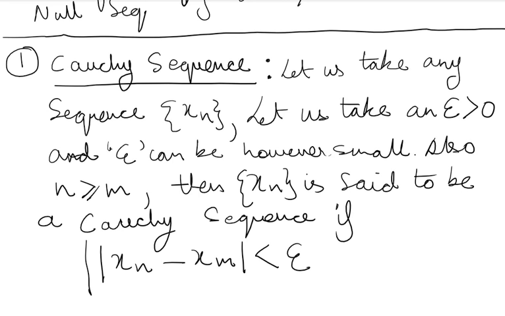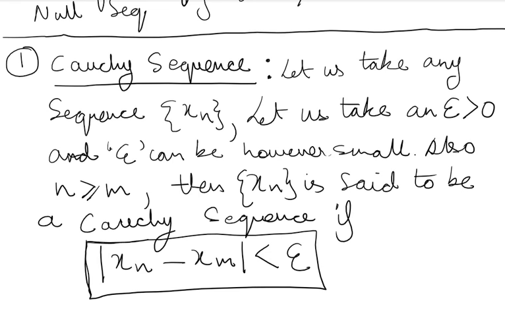Okay, very important to understand this. When this mod xn minus xm less than epsilon happens, then this xn sequence will be called a Cauchy sequence. And of course n comma m will belong to natural numbers.